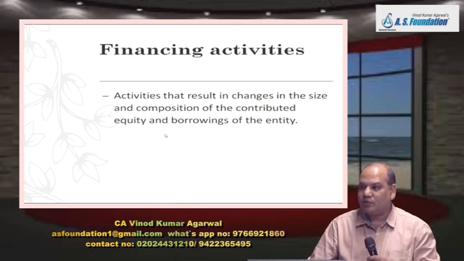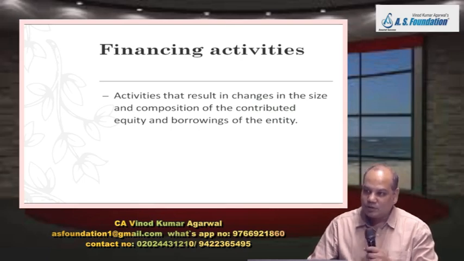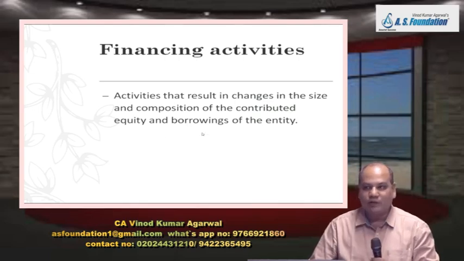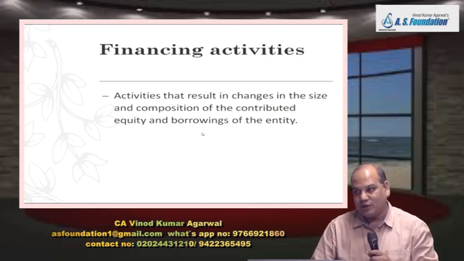Issue of different types of shares. Buyback of shares. Then borrowing, for example, loan given, loan taken other than finance companies. Then deposits taken. Borrowing will include debenture issued, bonds issued, repayment of debenture and bond. And companies can also show, if they want, interest paid and dividend paid in financing activity.